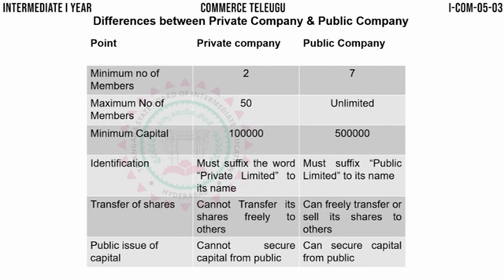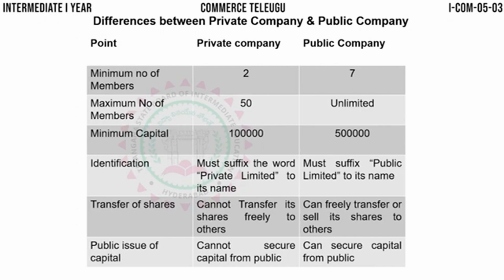So a private company cannot invite outsiders to come and buy the shares of the company. The shares of the company are bought only by the members of the company. Only the members of the private company can buy the shares. Outsiders and other public members cannot come and buy shares in a private company.